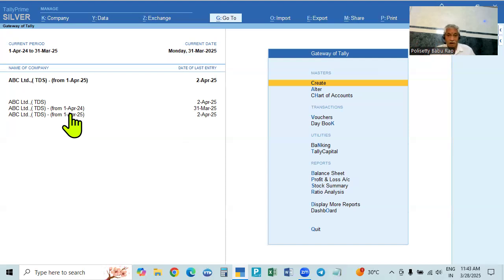Okay. Profit and loss account means all the masters will be there. Income, expenses, everything will be there. But balances will be only for the accounts in the balance sheet. Okay. That is what will happen. And in this one, this is the copy of this one. Copy of this one. That is the already existing financial year 24-25. This is the copy of, again, 24-25.